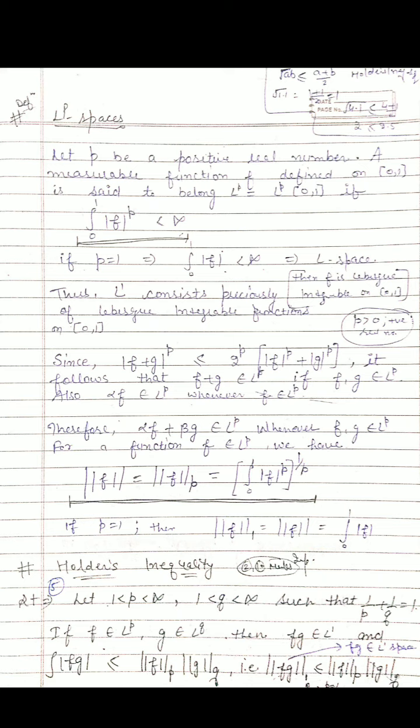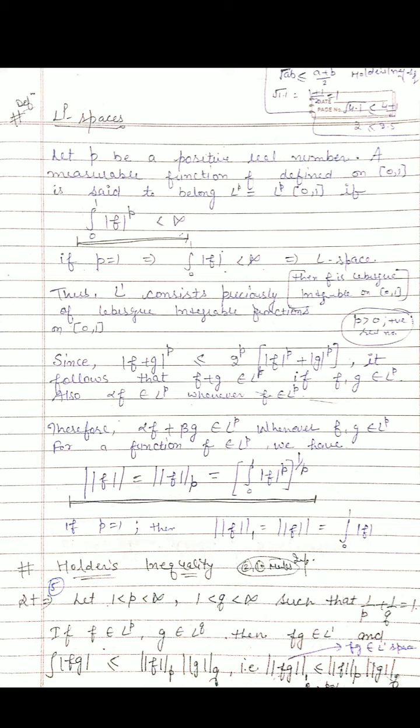So from algebra we have this identity: |f + g|^p is less than or equal to 2^p times (|f|^p + |g|^p). So from here we can say that f + g belongs to L^p if f, g belong to L^p. This is the vector addition property, and similarly by the scalar multiplication property, whenever f belongs to L^p, then alpha f also belongs to L^p. That means when we combine these two, we can say alpha f + beta g belongs to L^p whenever f, g belong to L^p.